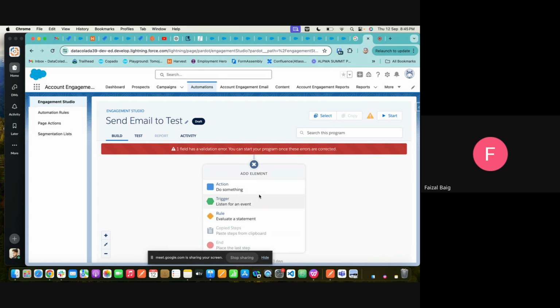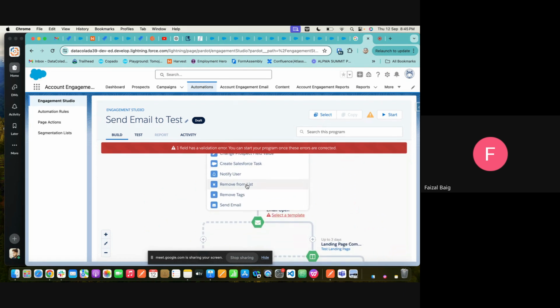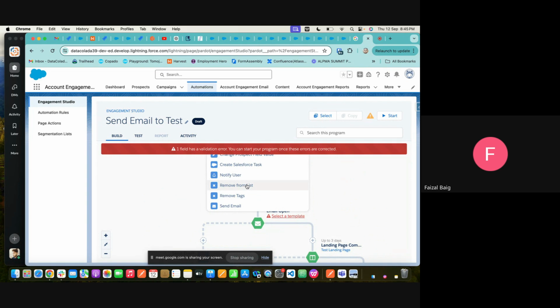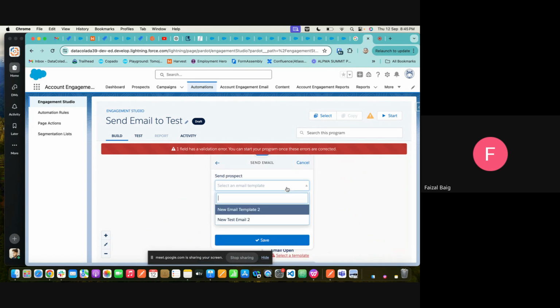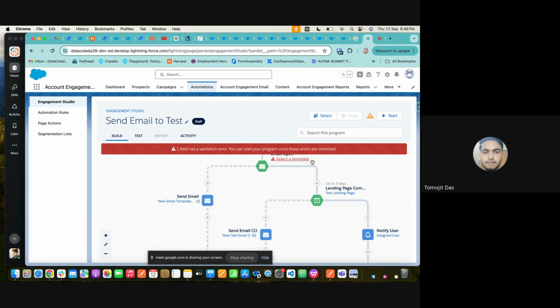Click on do something. Scroll down. See, click on send email immediately, or this, so select a template. Yeah, you were able to. So what you selected, I guess, is email open. Email open means the email clicks, the email opens, you have opened that. Cancel this.